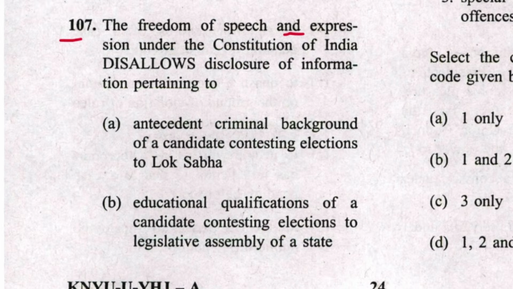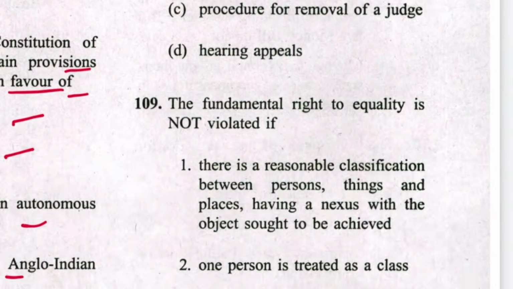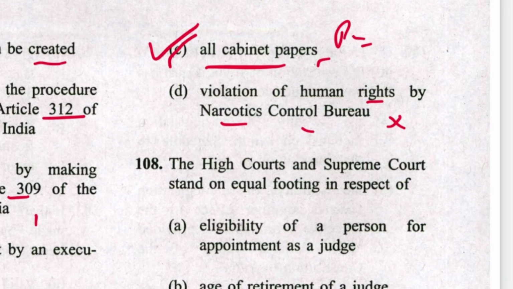Next, 107. The freedom of speech and expression under the Constitution of India disallows disclosure of information pertaining to antecedent criminal background of a candidate contesting election to Lok Sabha. No. Education qualification of a candidate contesting legislative assembly of a state. No. All cabinet papers, yes, they are privileged documents. Violation of human right by Narcotic Control Bureau, no. So C is the answer.